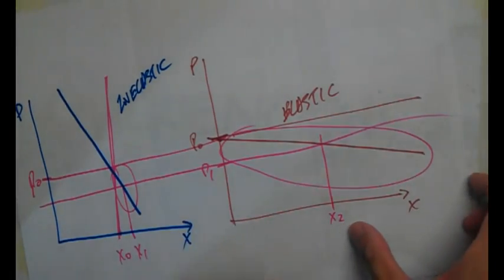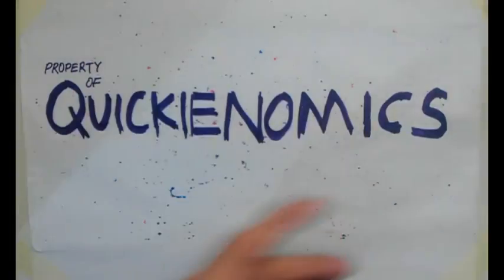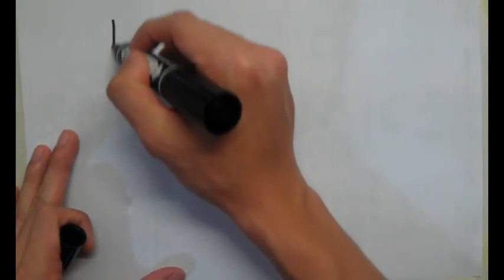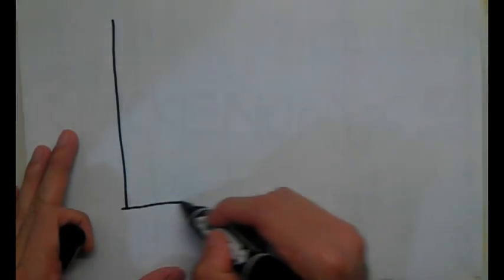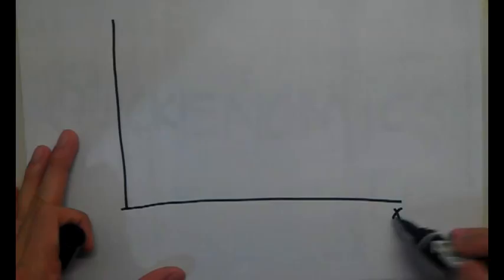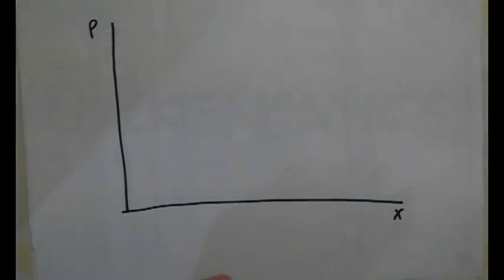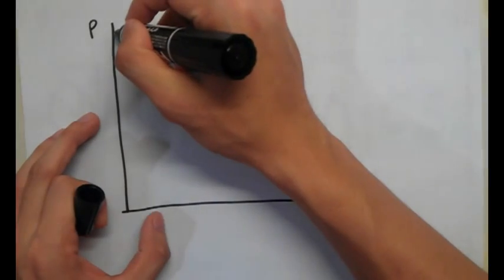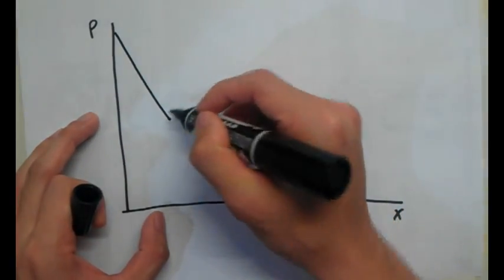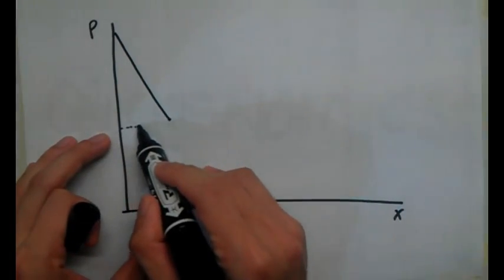So with this thought in mind, we're going to combine the demand curves together, and we will be getting this. Now I'm going to draw a little bit more nicely for you, because now we're really going to be tackling the question itself. This is X, this is P. I'm going to draw the demand for the inelastic people. So we're going to go here, and this is P naught.